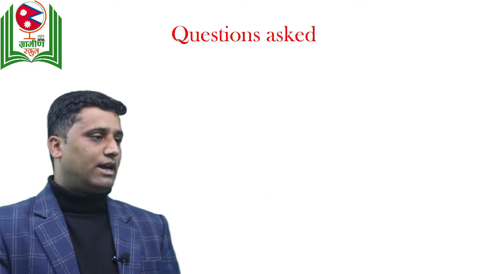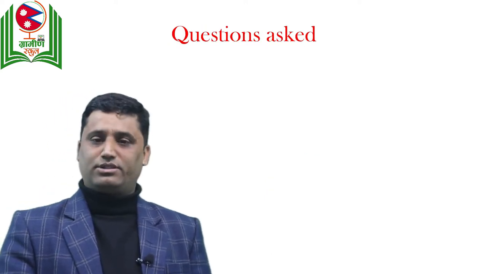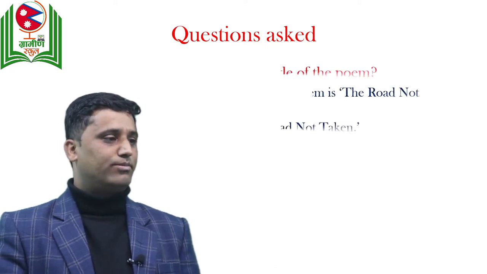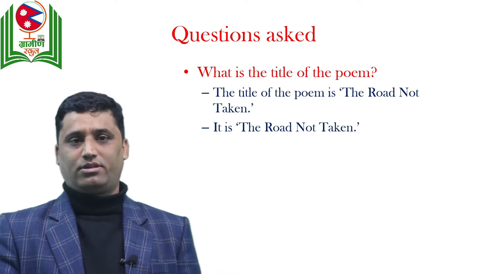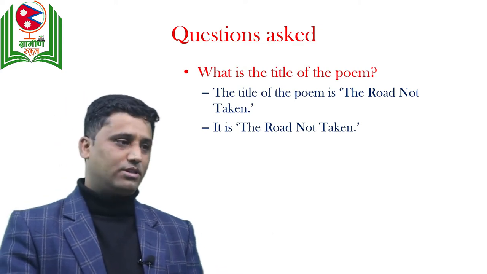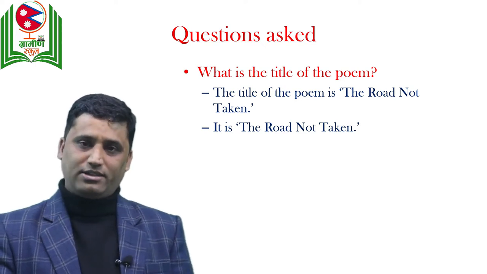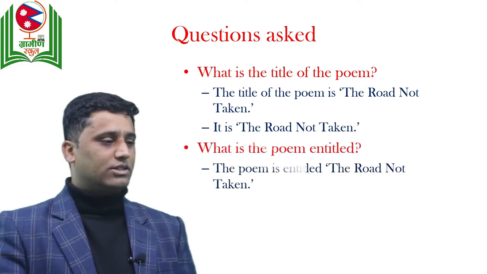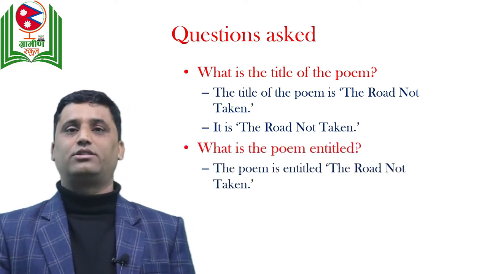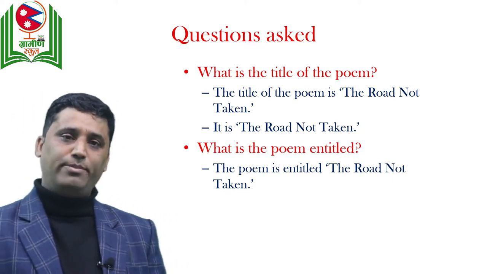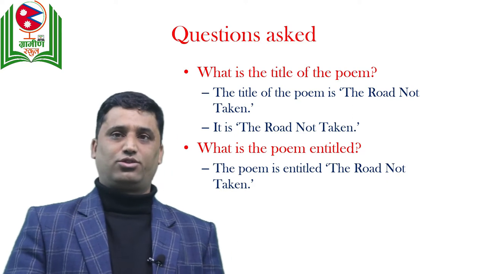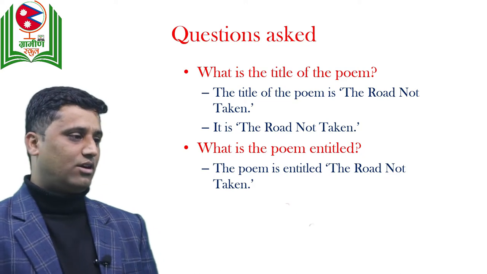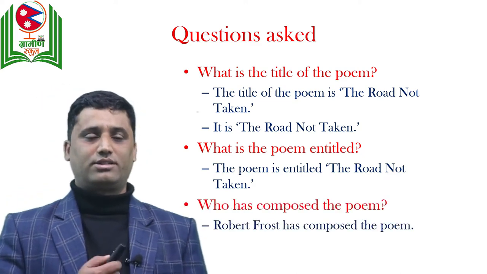Now, the frequently asked questions which you can answer by looking at the title of the poem: what is the title of the poem? It's very easy. The title of the poem is The Road Not Taken, or you can write in a very short sentence, it is The Road Not Taken. Or the same question can be asked in another way: what is the poem entitled? You can write, the poem is entitled The Road Not Taken. Many students write "entitled as", so you don't write "as" there. Or you can also write, it is entitled The Road Not Taken.